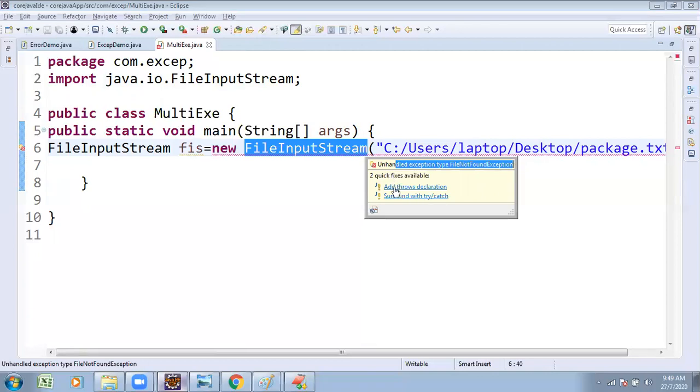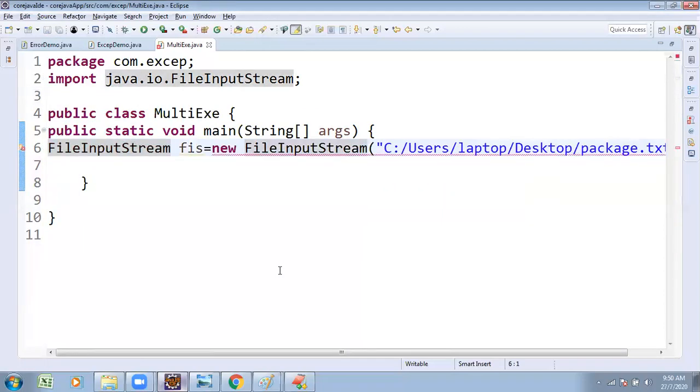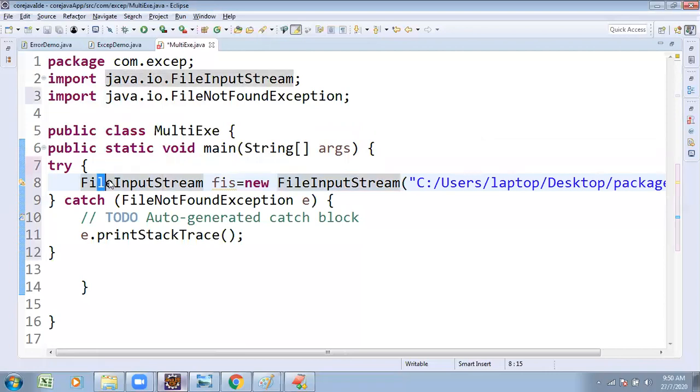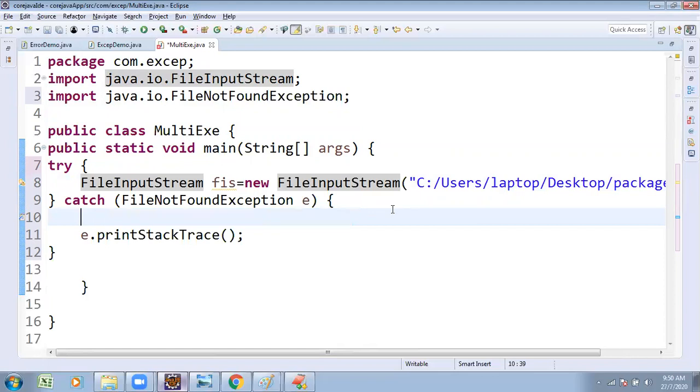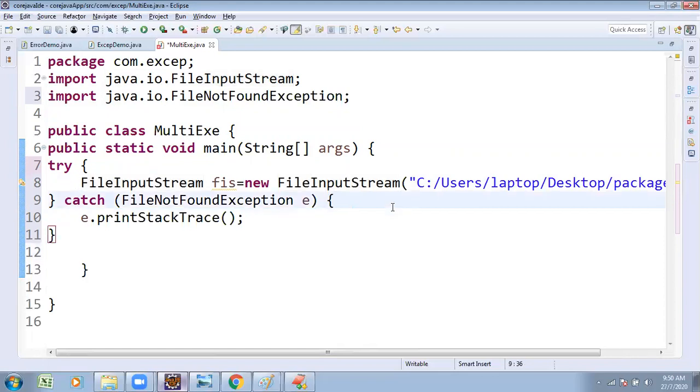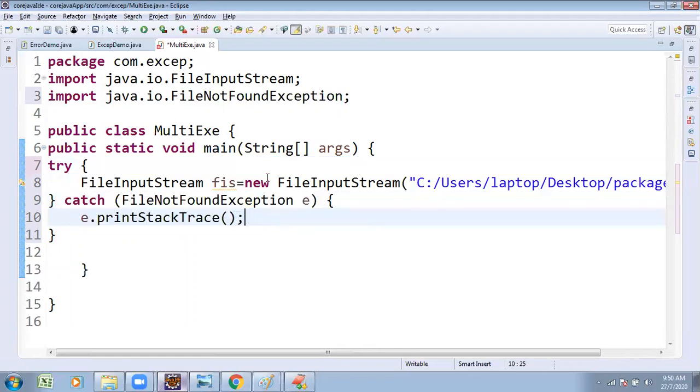Solution for that: add throws declaration, or surround with try-catch. Once I click surround with try-catch, the suspicious code goes under the try block, and it may be caught by its relevant catch block.